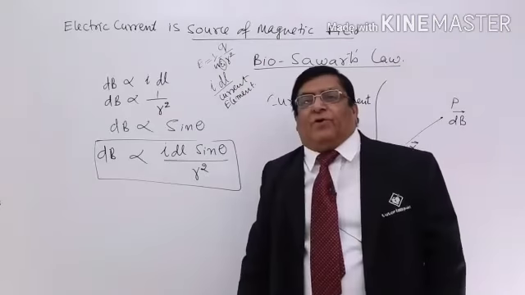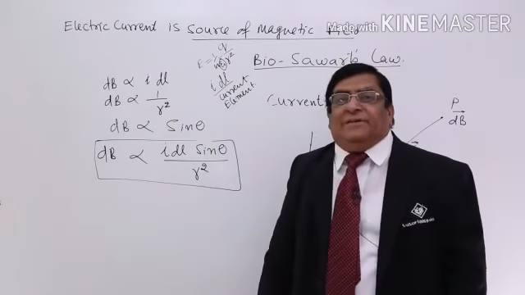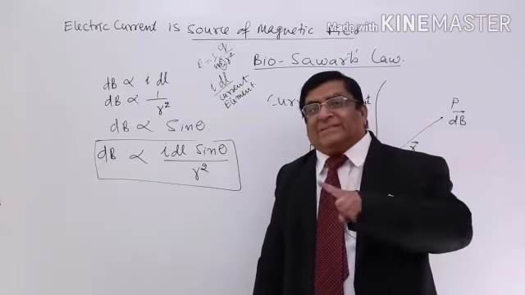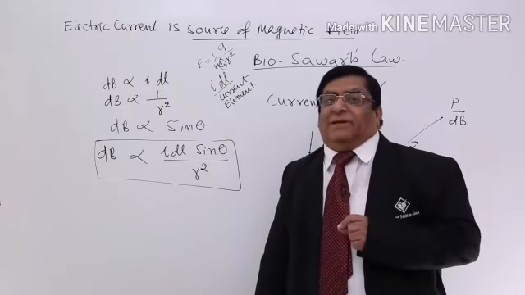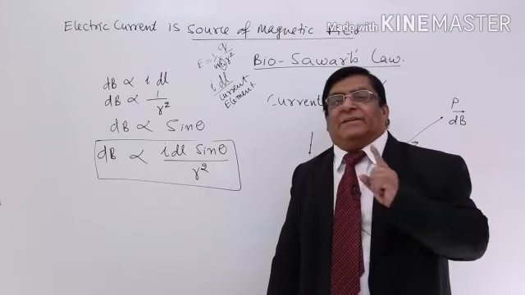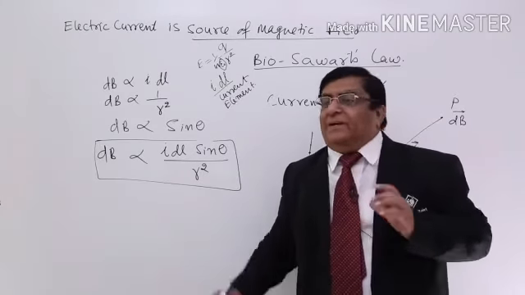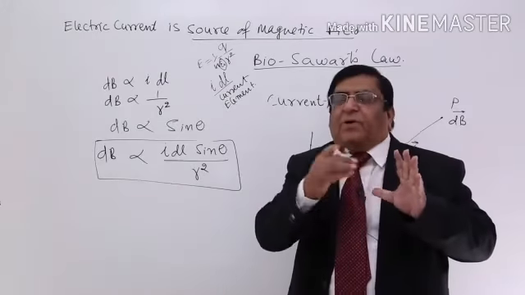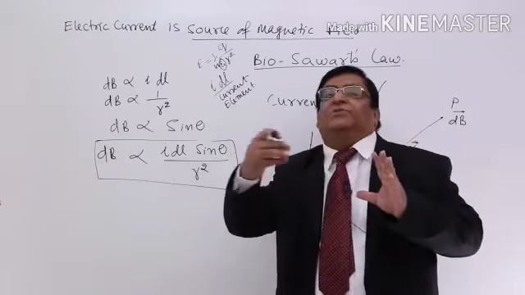What is this epsilon naught? This is permittivity of the medium, electrical permittivity of the medium, which is a quantity that gives certain electrical characteristics, whether it will allow the charge to apply force or it will not allow the charge to apply force.